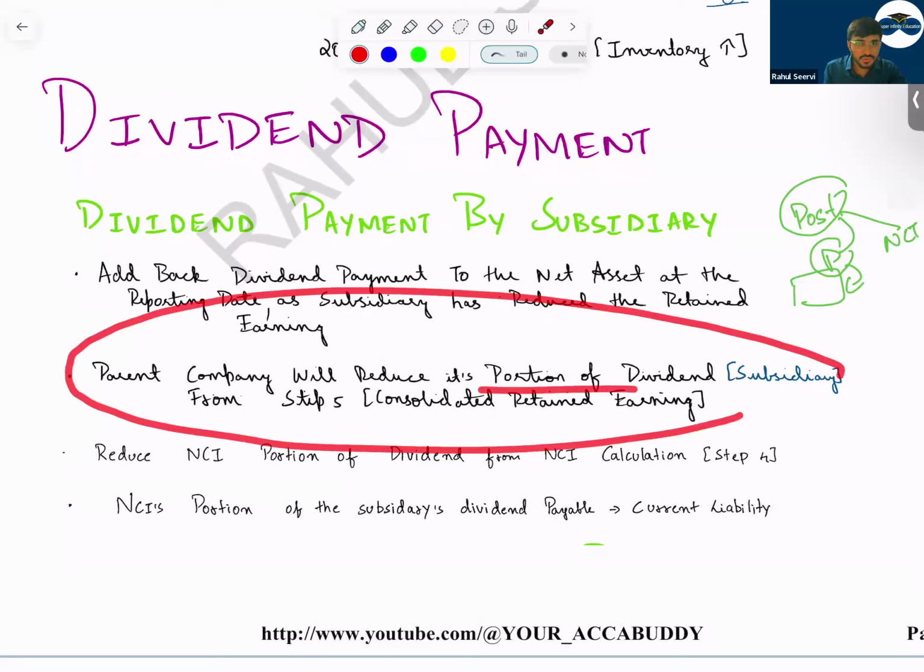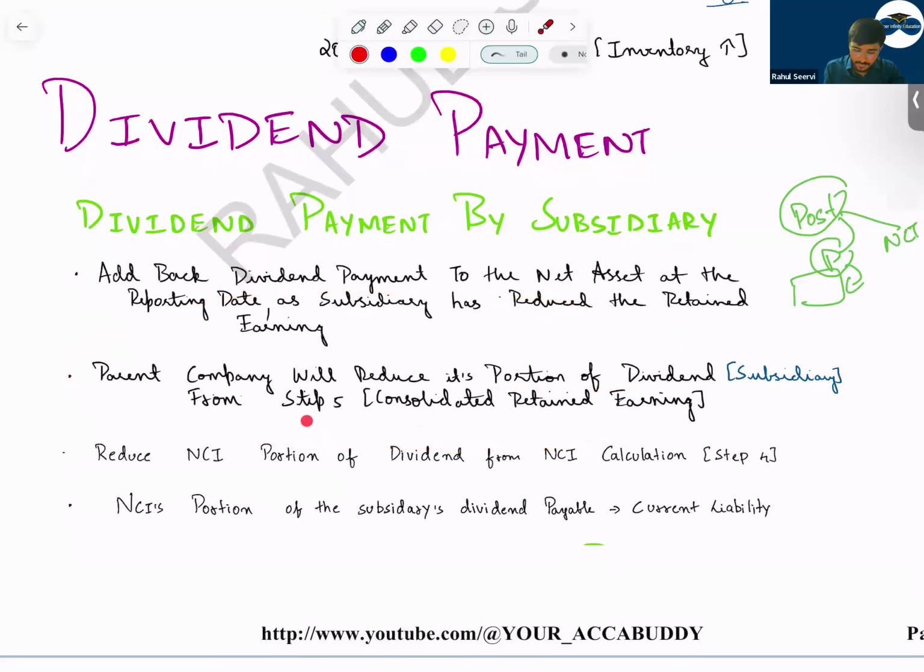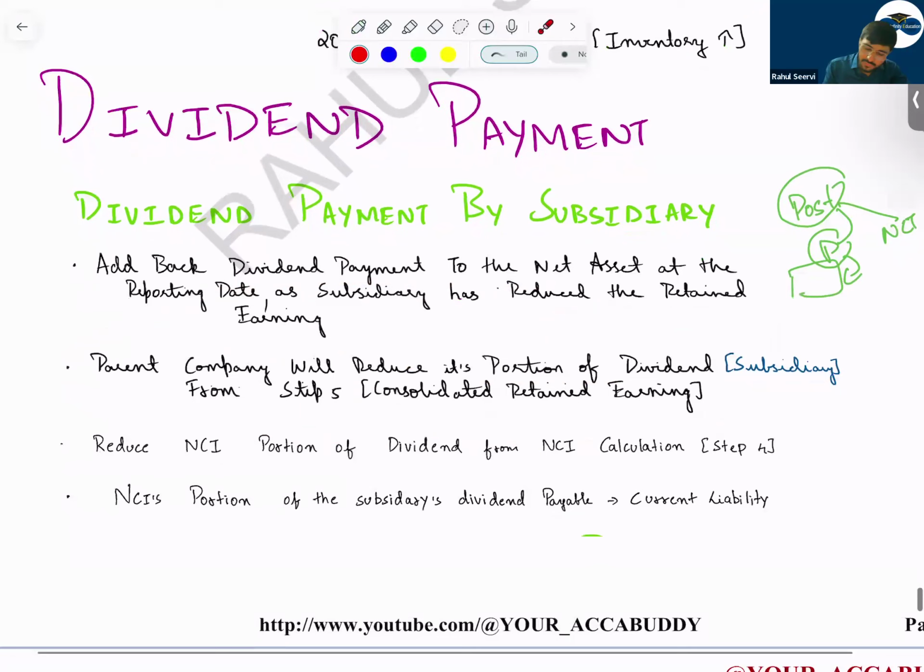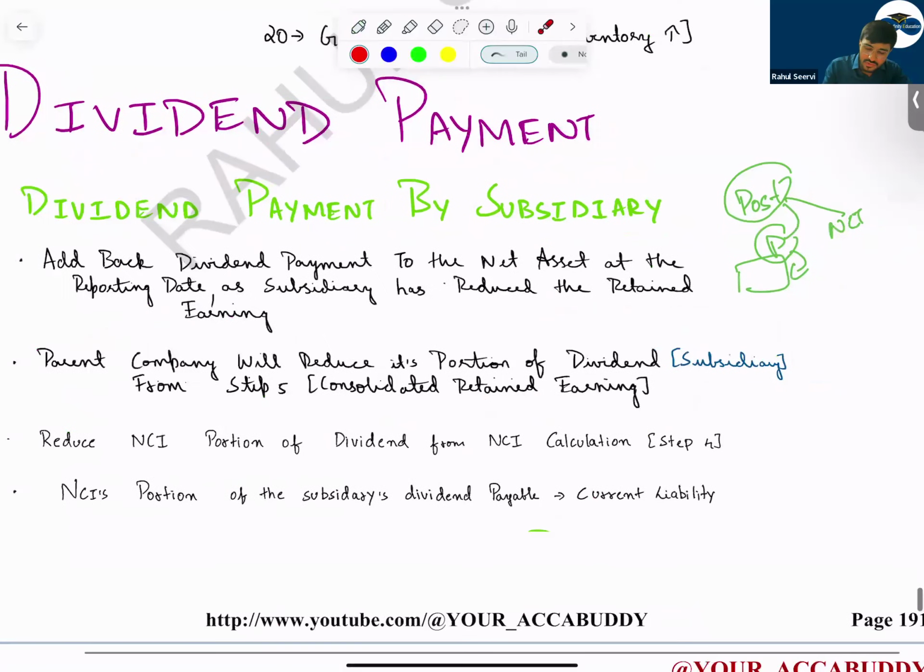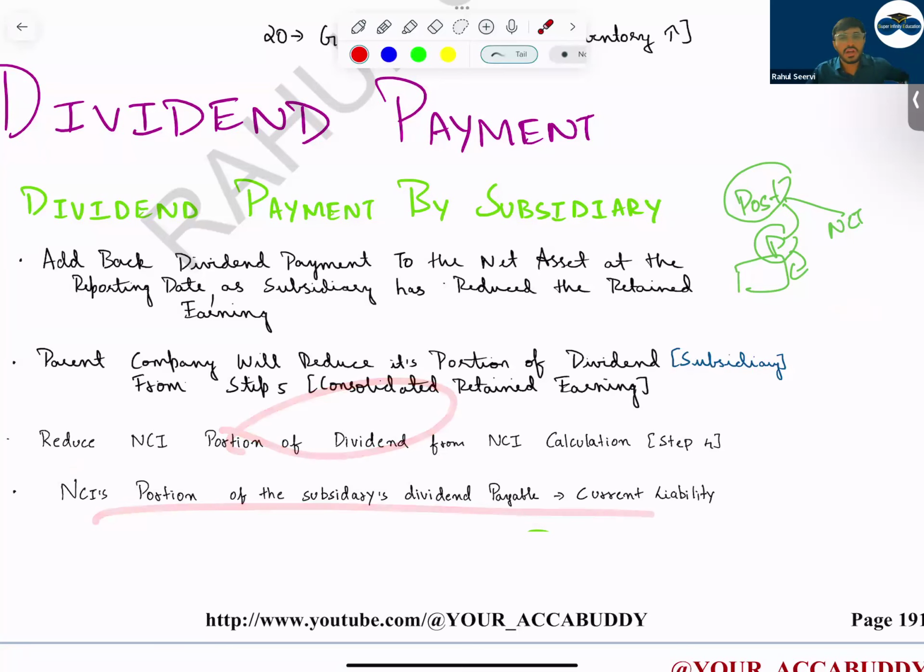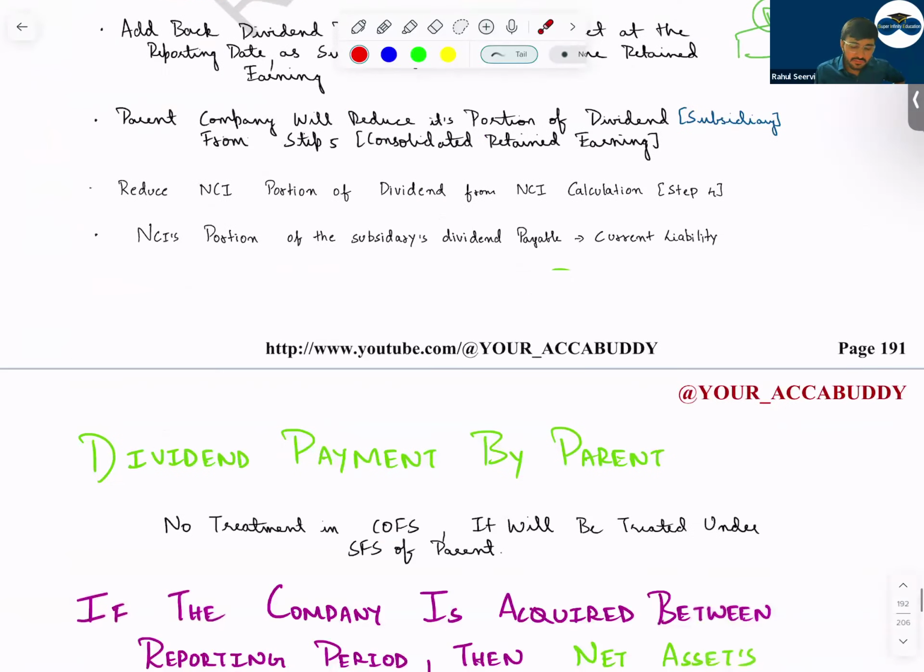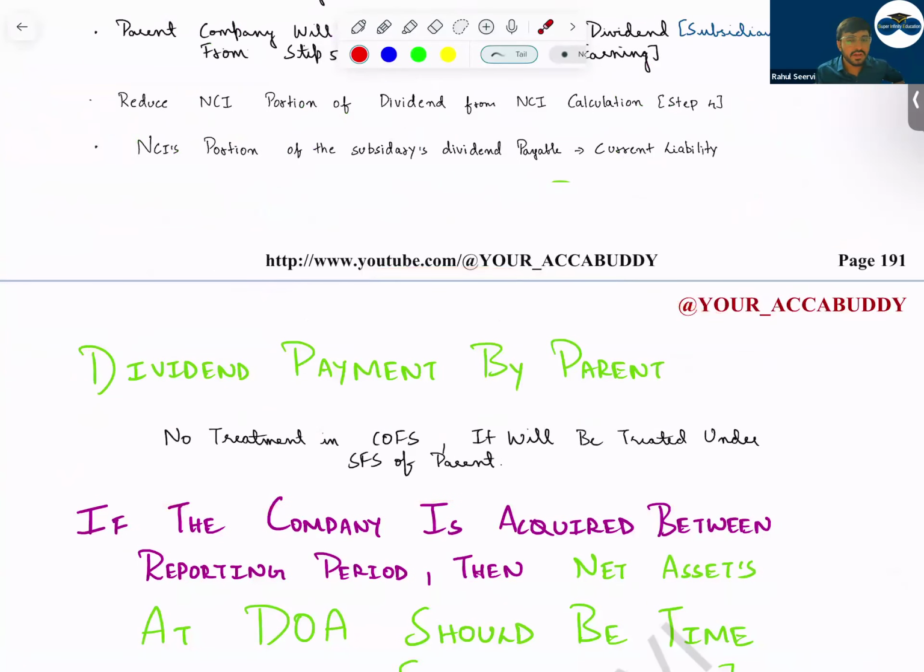the parent company will reduce its portion of the dividend from step number 5. And what will we do in the NCI calculation? If the dividend is paid, we reduce the value of the NCI. And if it is not paid, we record this as a liability. We reduce the part and record it as a current liability, that the dividend is payable. Now, if a dividend is paid by the parent company, then there is no need to do any treatment. It will be done in the separate financial statements.